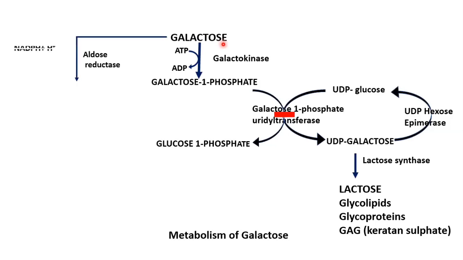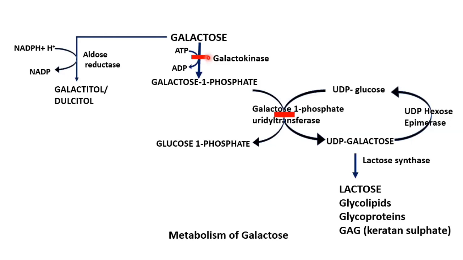Then, when there is more concentration of galactose as it is not metabolized, this galactose will take the alternative pathway and, in the presence of aldose reductase and NADPH, it will form galactitol and dulcitol. Okay, so these substances are formed.